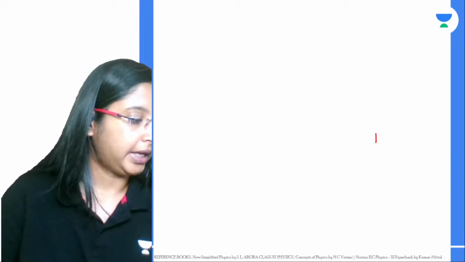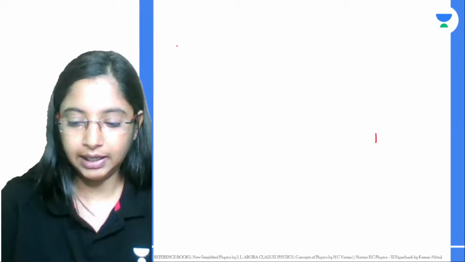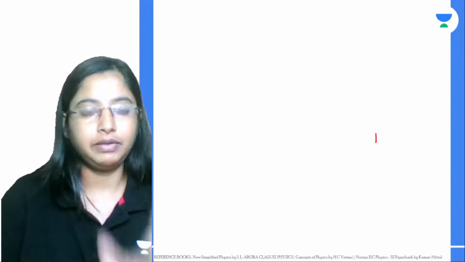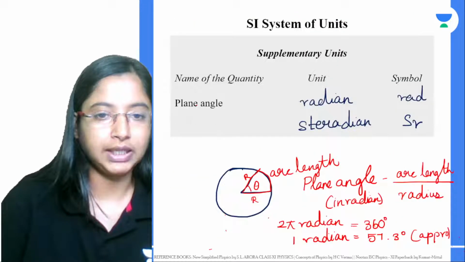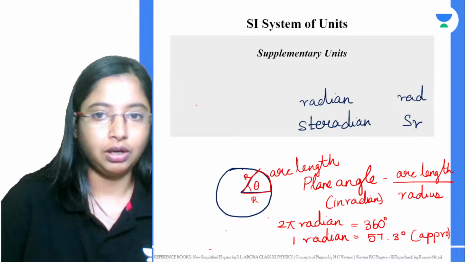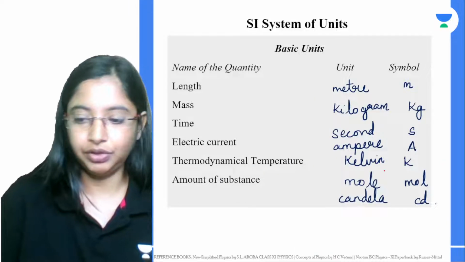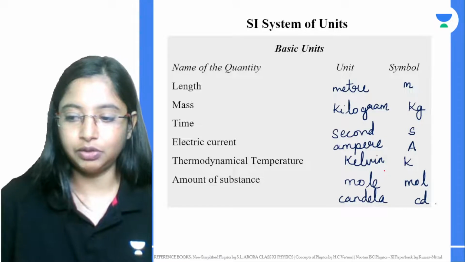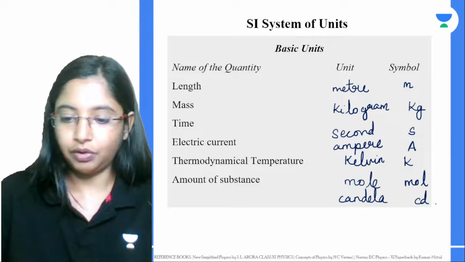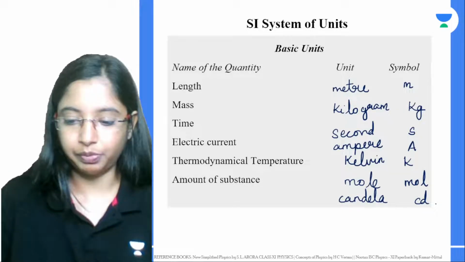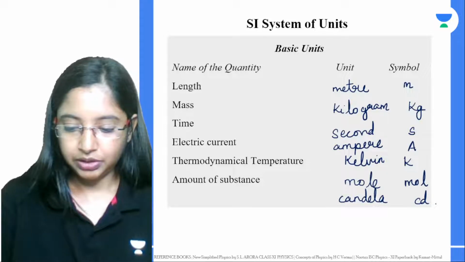Okay, and then Kelvin. Kelvin is the SI unit of temperature, and the definition for 1 Kelvin is 1 by 273.16 of the thermodynamic temperature of the triple point of water. Again, the mole of substance is also very simple.